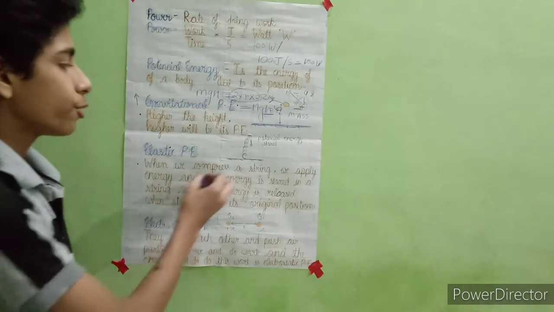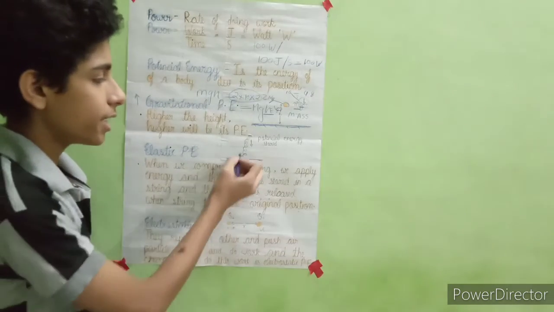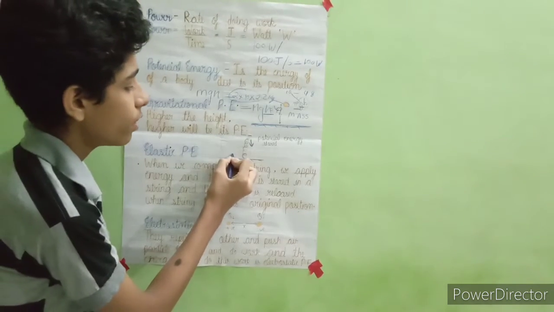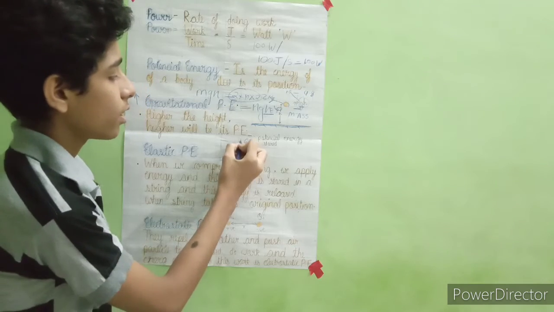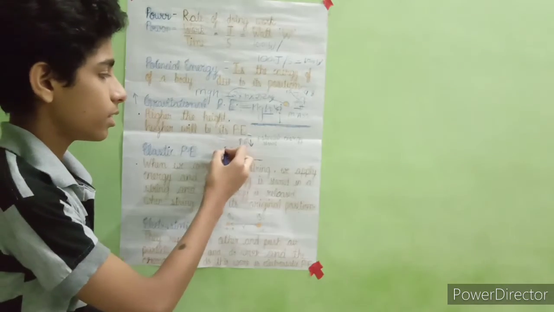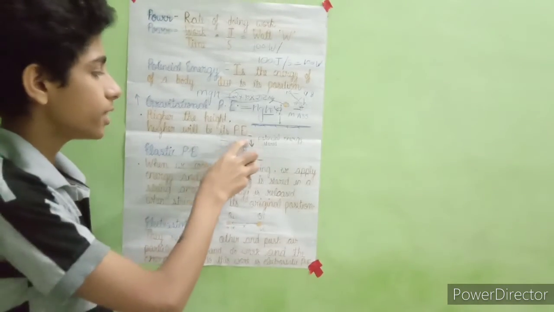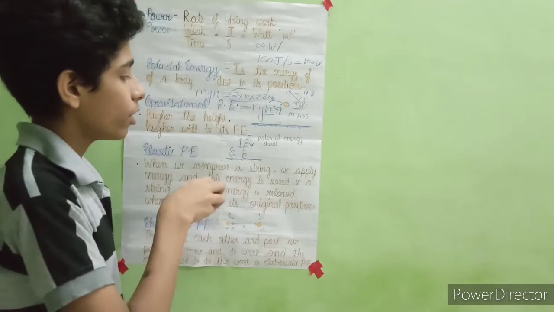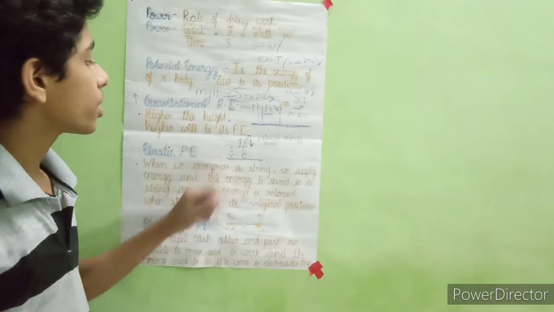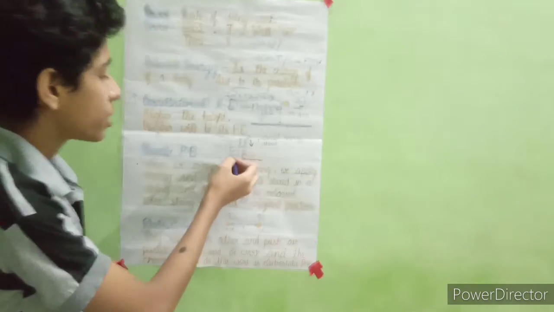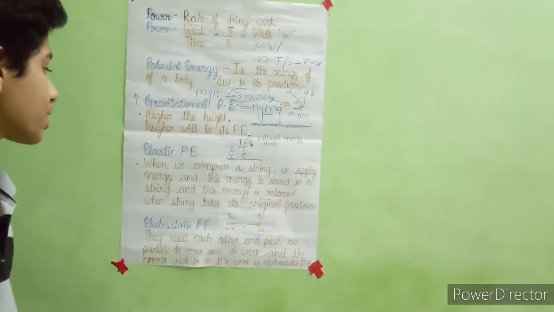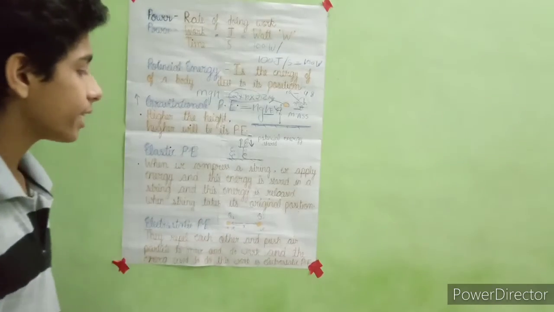Which means, if this is a spring and I compress it by applying energy, then the energy which I have applied will be stored in this spring, and if I take my hand off the spring, then the energy stored in it will be released, and this energy is called elastic potential energy.